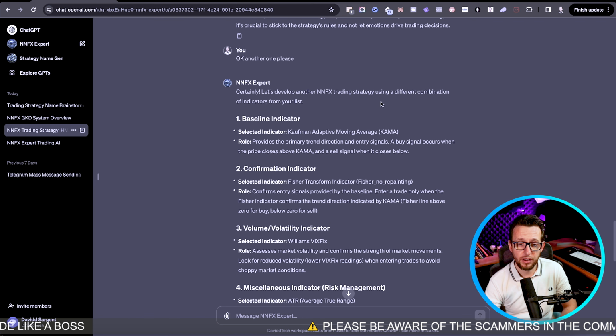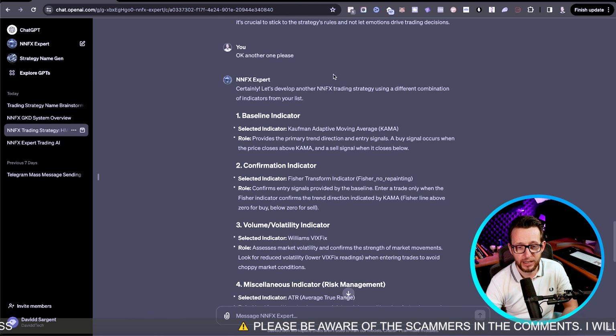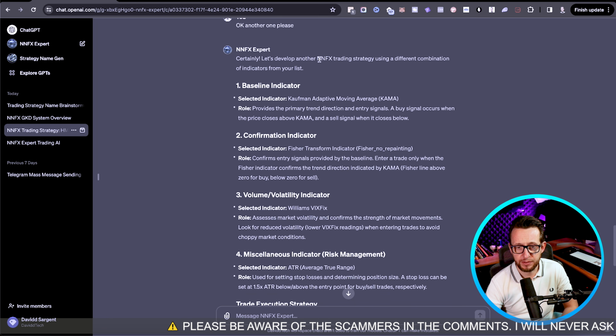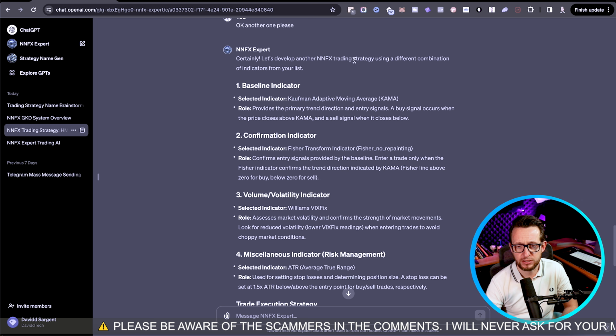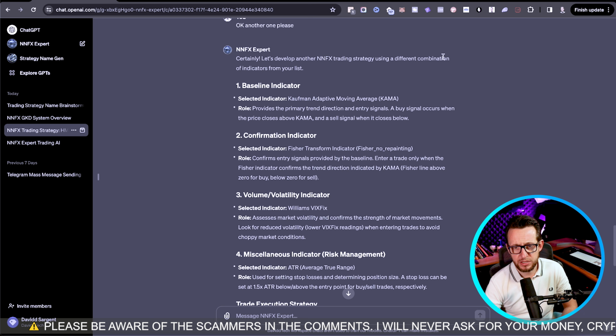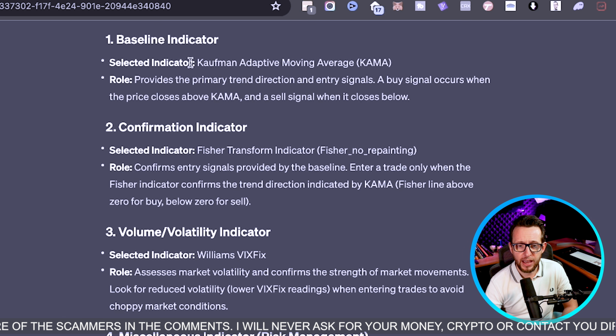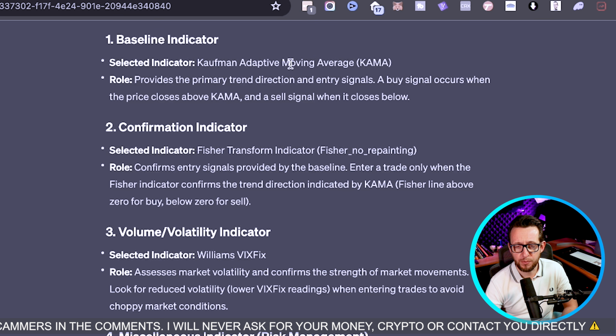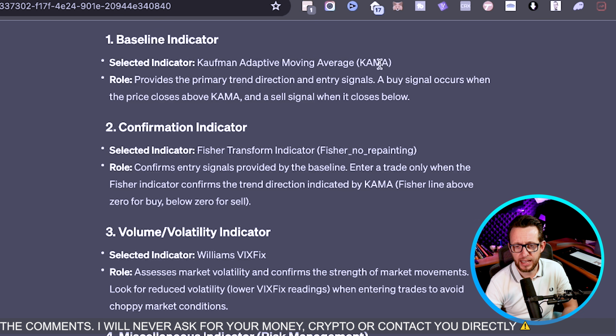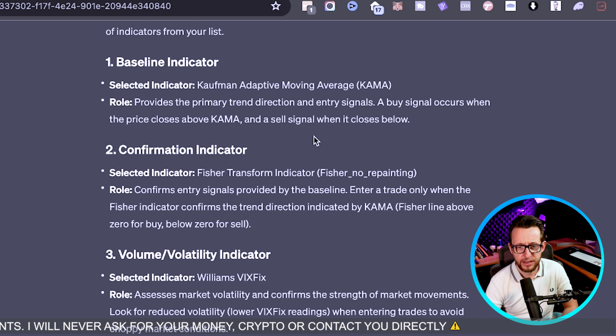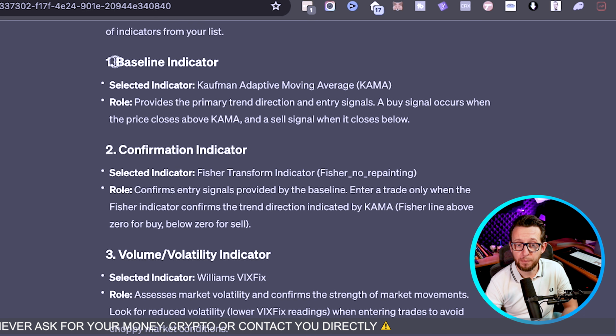So I'm going to scroll down and I asked it, okay, another one please. So certainly, it developed another NNFX trading strategy using a different combination of indicators from your list. Here we have the Kaufman Adaptive Moving Average, which is the KAMA. Now this one we're going to be using as our baseline.